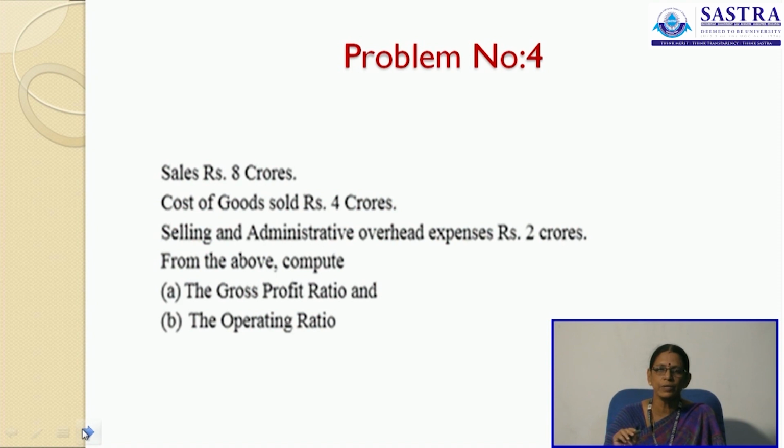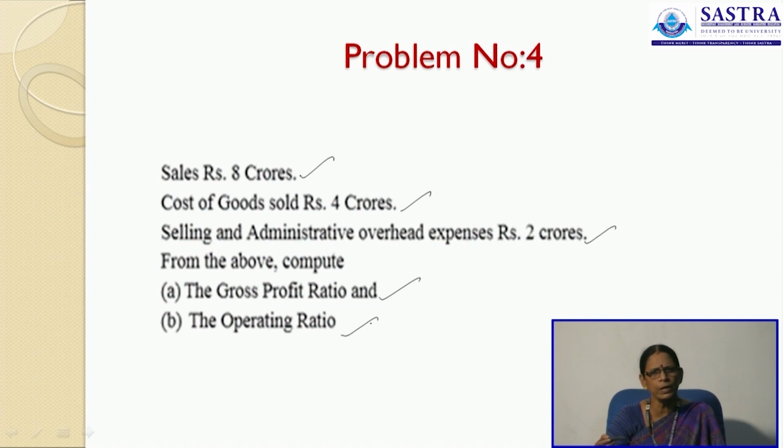Then we shall pass on to the next problem. Sales is rupees 8 crores, cost of goods sold is 4 crores, then selling and administrative expenses is 2 crores. Compute gross profit ratio and operating ratio. Here operating ratio does not mean operating profit ratio, it is operating ratio. Operating ratio means operating expenses ratio.